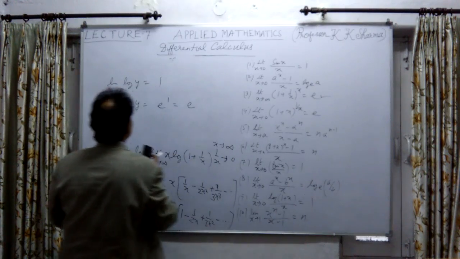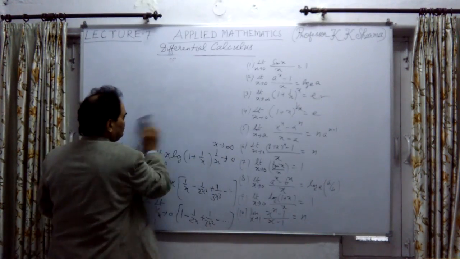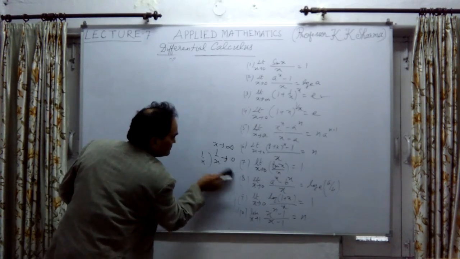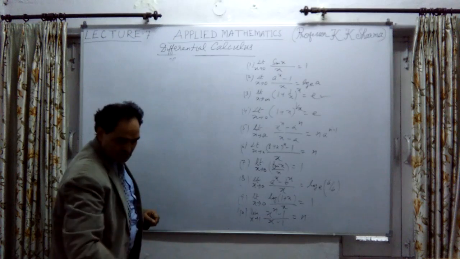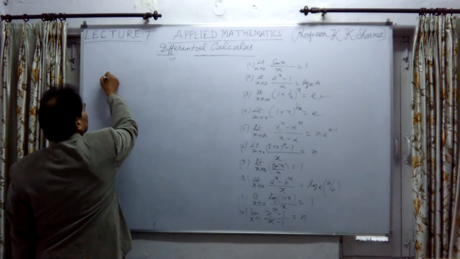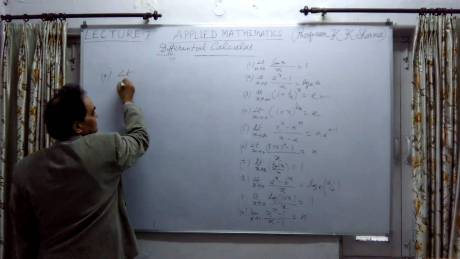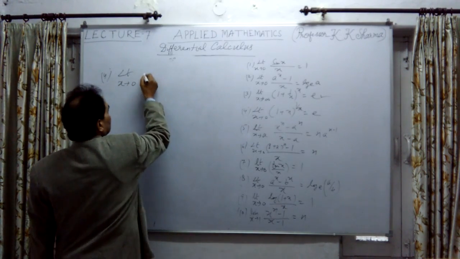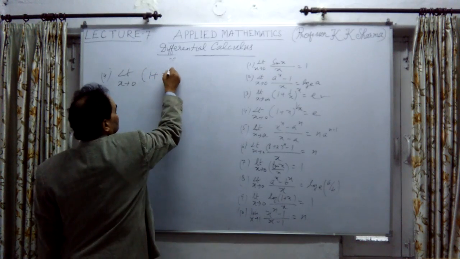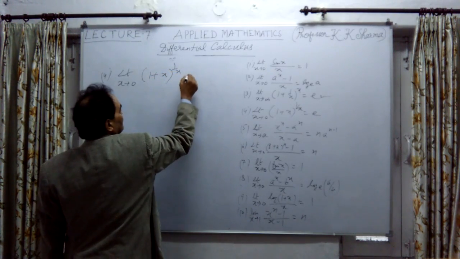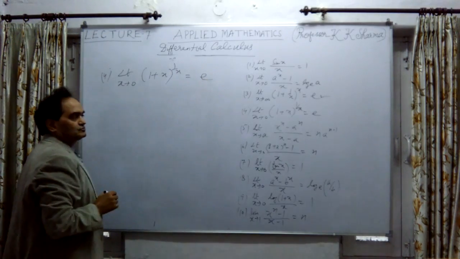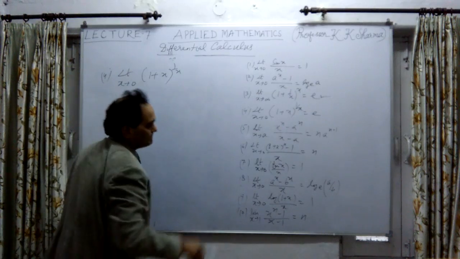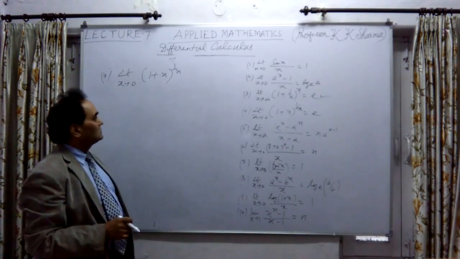Now the fourth one, let me take the fourth one. The fourth question is a corollary of the third. So let me talk about limit x tends to 0 of 1 plus x whole power 1 upon x. We have to prove that this is equal to e, right? So how is it easy? Let me take only the left hand side, because these questions are given here, so don't waste time.